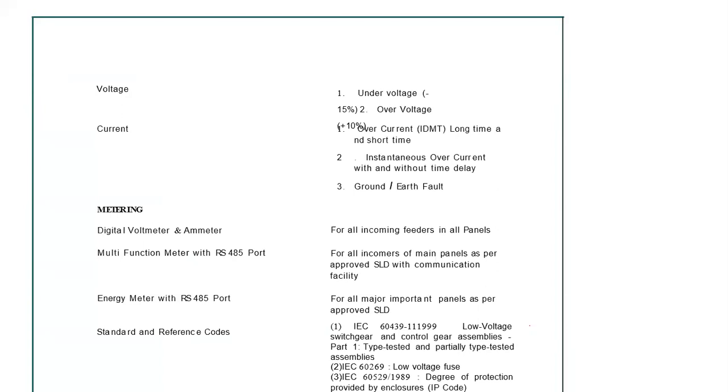Nowadays, generally, earlier we used to follow what is called a coordination chart, mostly known as a relay coordination chart. But nowadays, this relay coordination is invalid. Generally, nobody uses it. It has been replaced by discrimination. I will explain that discrimination in my next slides. Another protection is also there, that is instantaneous overcurrent with and without time delay. It depends on what type of protection we are looking for.